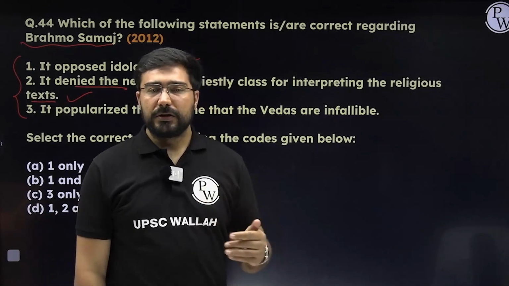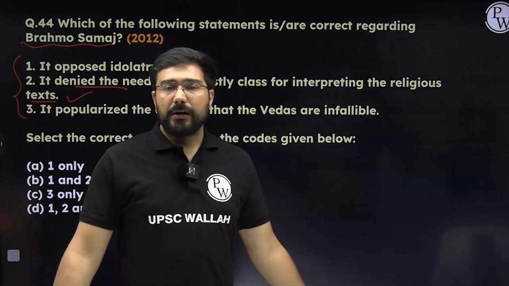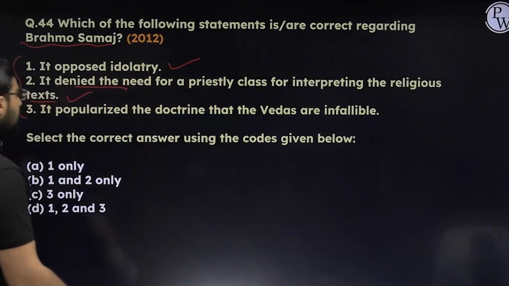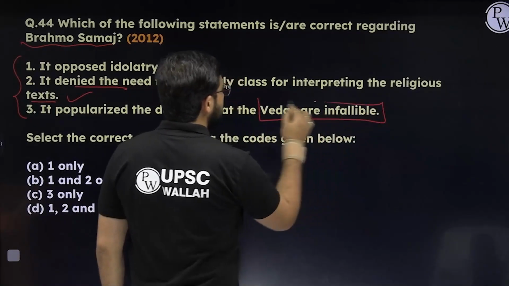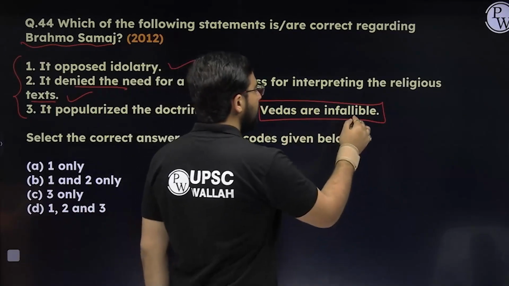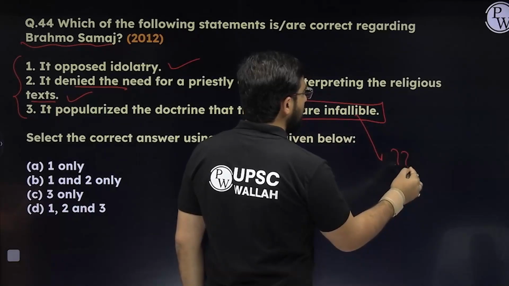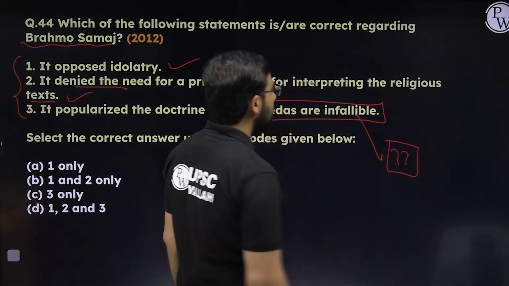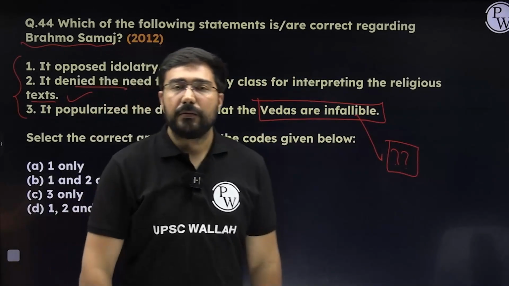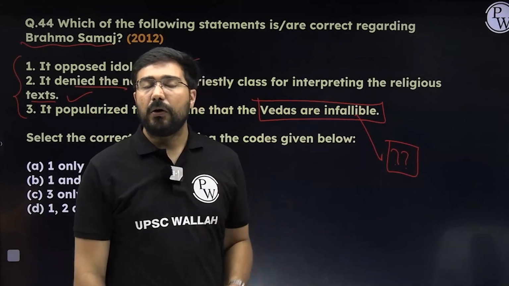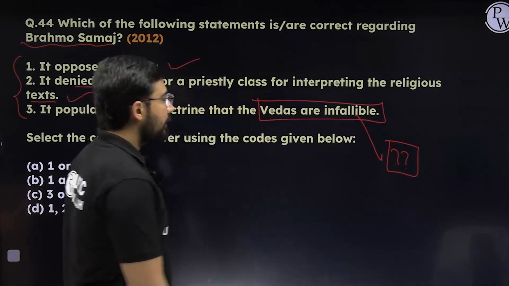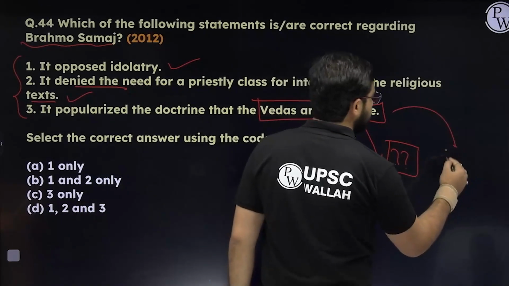The more justification comes in your head, the better your conviction will be. Number three, it popularized the doctrine that the Vedas are infallible. What is the meaning of the word infallible? Infallible means that there is no chance of anything being wrong in this. This idea is linked to Arya Samaj.